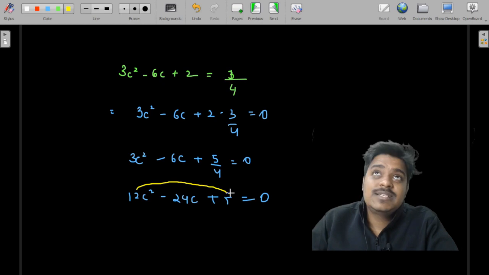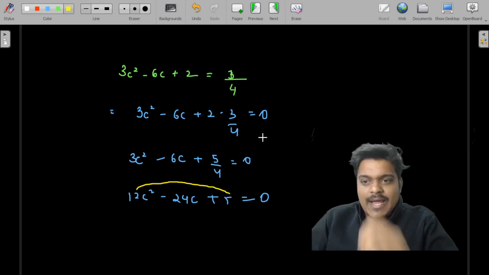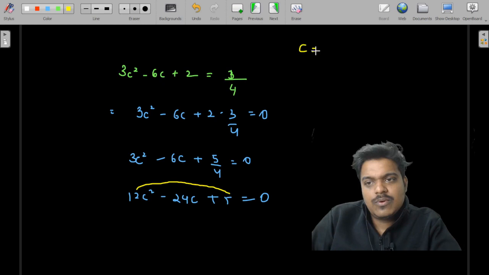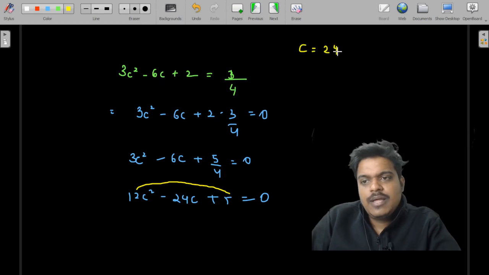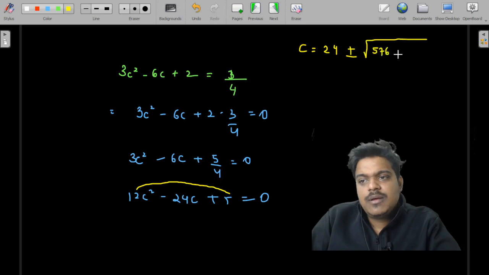And 60 can be written as... okay, I am not getting it, so I will directly solve it like this. c is equal to minus b plus minus root over b square minus 4ac divided by 2a, the general formula for solving a quadratic equation. 24 square is 576 minus 4ac, so ac is 60 and 4 times that is 240, divided by 24.